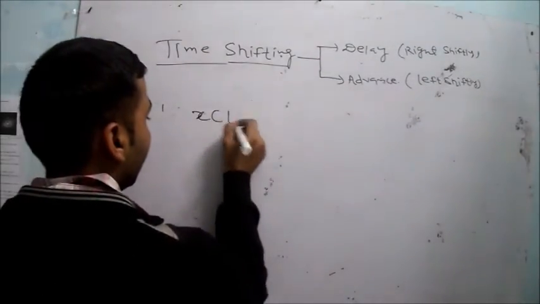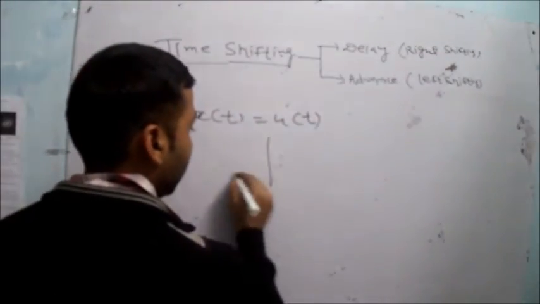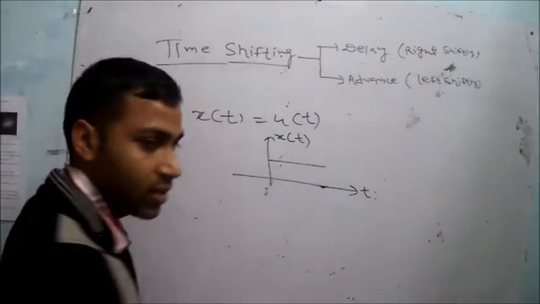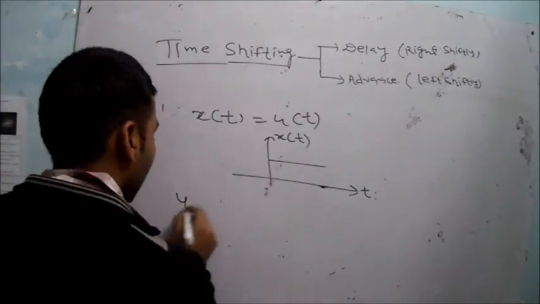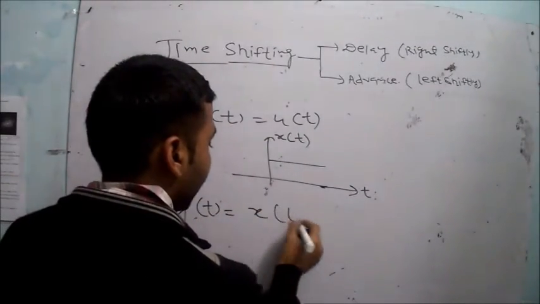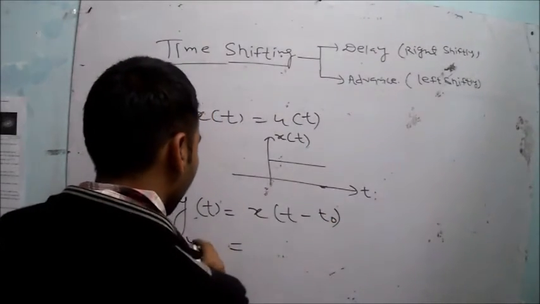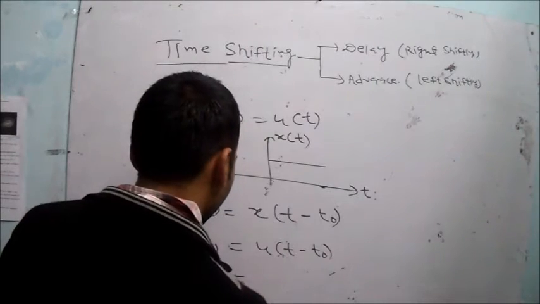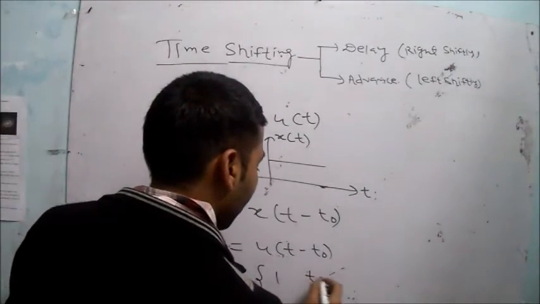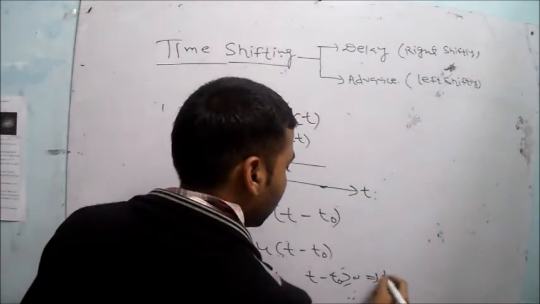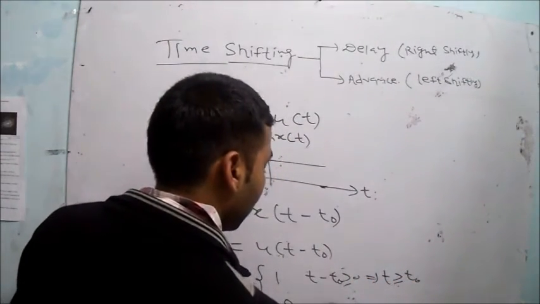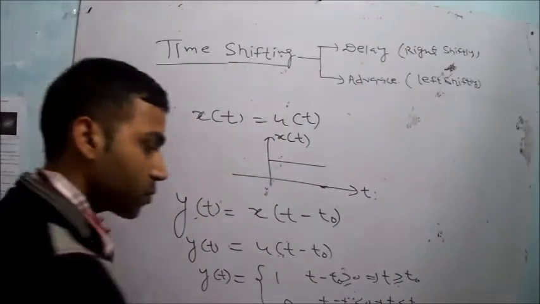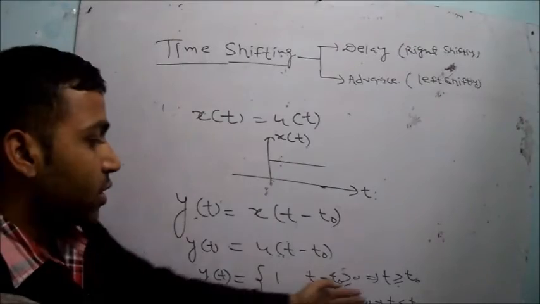Let's say I will explain with the help of an example. Let's say you have a signal x(t), which is equal to u(t). You know what u(t) is? u(t) is equal to 1 when t is greater than or equal to 0, and its value is 0 when t is less than 0, right? Now you have delayed the signal by the value of t0. So what will be y(t)? y(t) will be equal to u(t minus t0). So y(t) will be equal to 1 when t minus t0 is greater than or equal to 0. This implies t should be greater than or equal to t0. Its value is 0 when t minus t0 is less than 0. This implies t is less than t0, right?